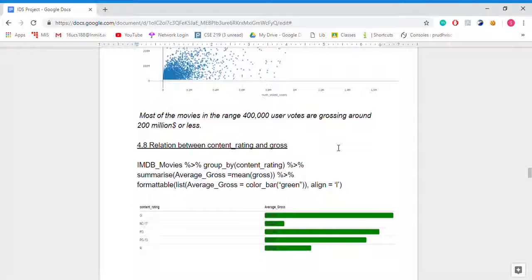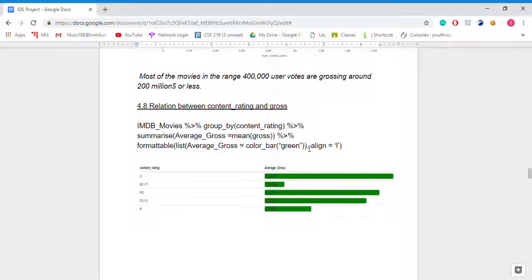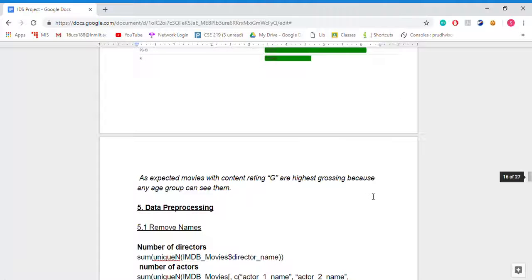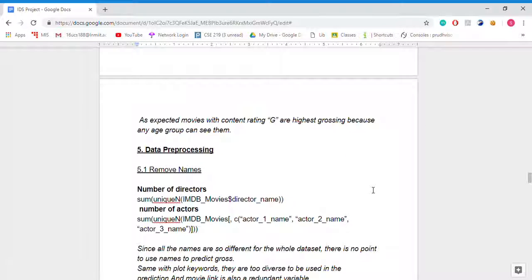Relation between content rating and gross. The G-rated movies are grossing very high. Why is that? Because any age group can see them. G group movies are open to see for anyone.